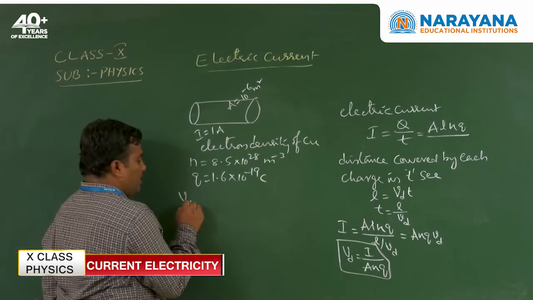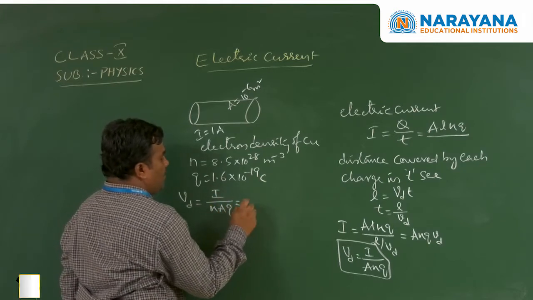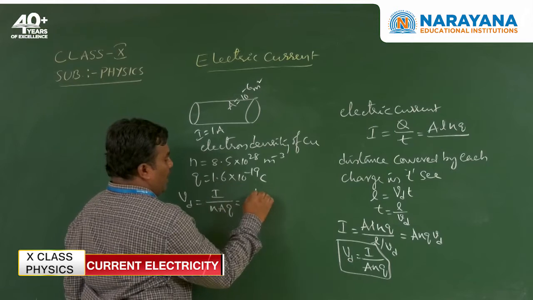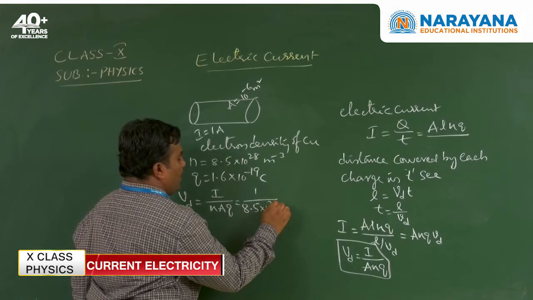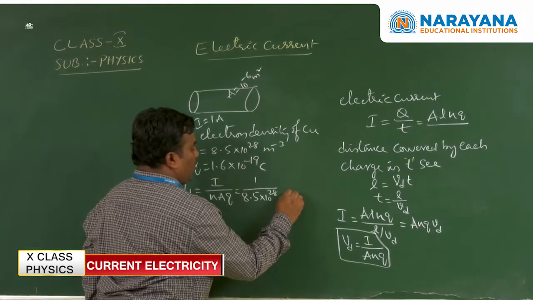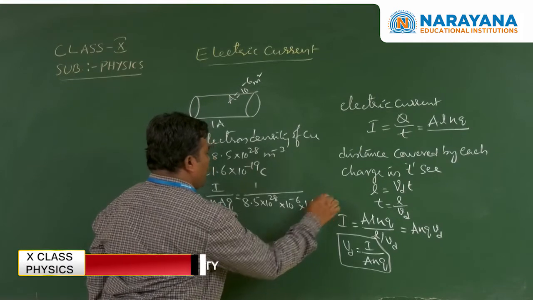So Vd is equal to I by NAQ. I means current, 1 ampere, N means 8.5 into 10 to the power of 28, into area 10 to the power of minus 6, into 1.6 into 10 to the power of minus 19.